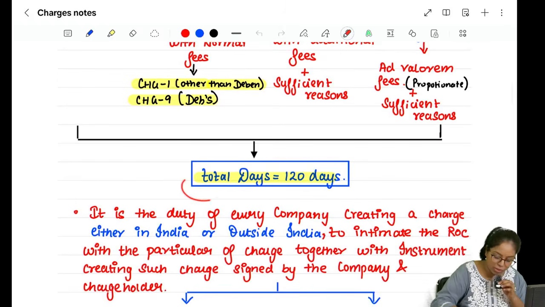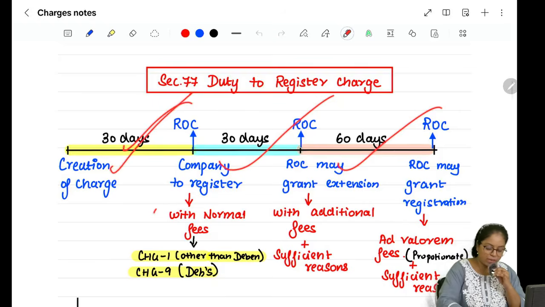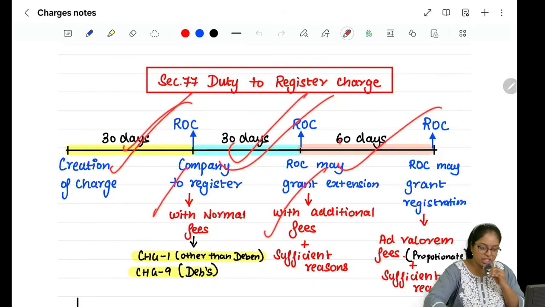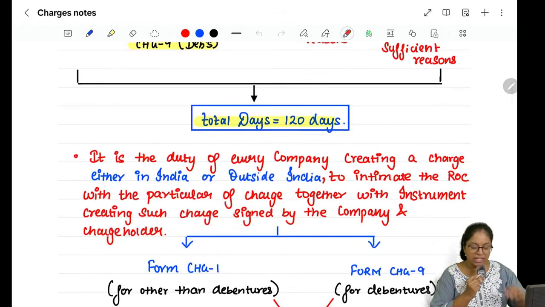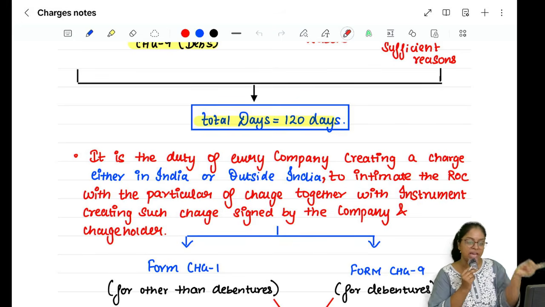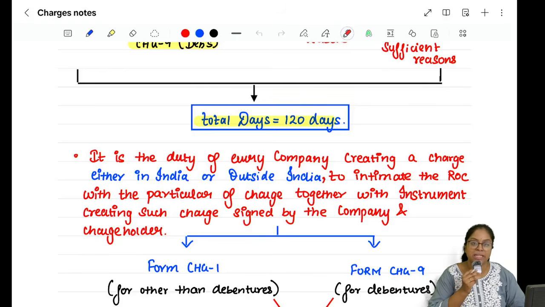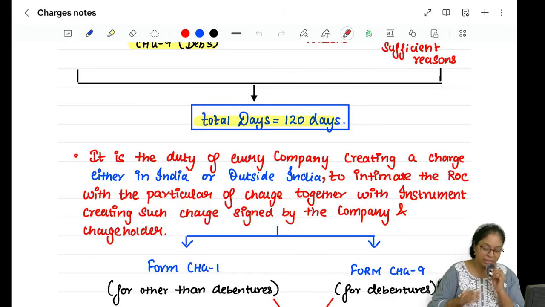So how much do you get in total? You get a total of 120 days. 30 plus 30 plus 60, right? First 30 with normal fees, next 30 with additional fees, now last 60 with ad valorem fees. And in case you go for the last 60 days, also give a declaration which is signed by a company secretary or a director stating that the belated filing did not adversely affect the creditor, right?